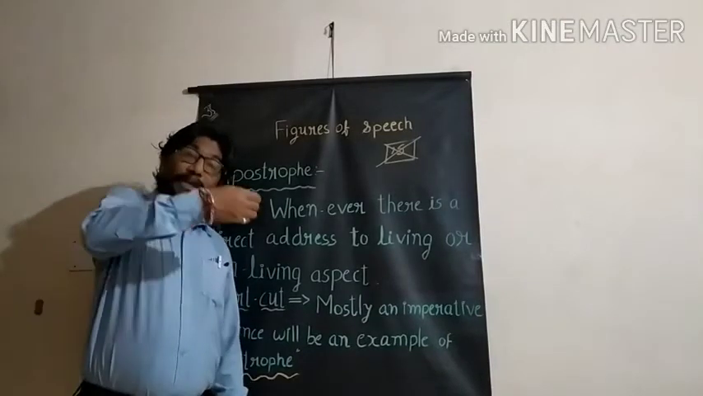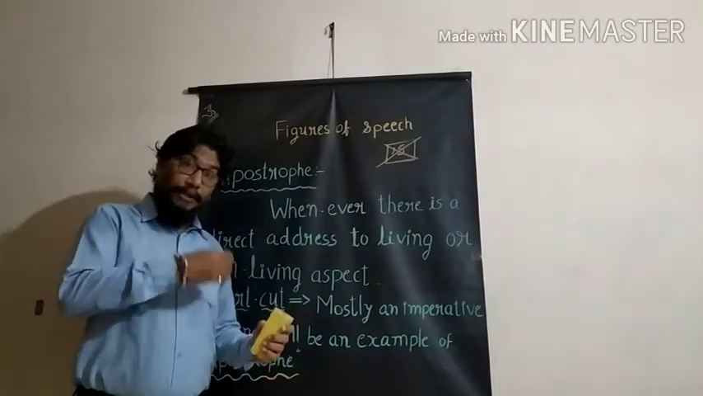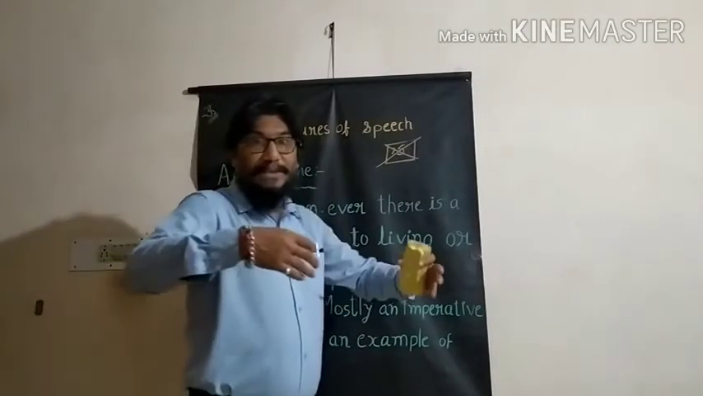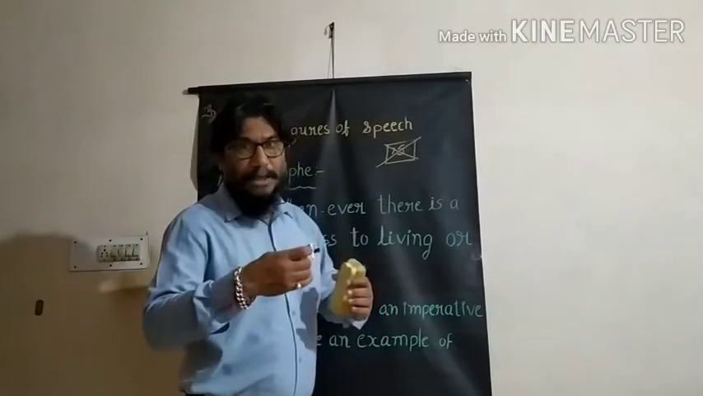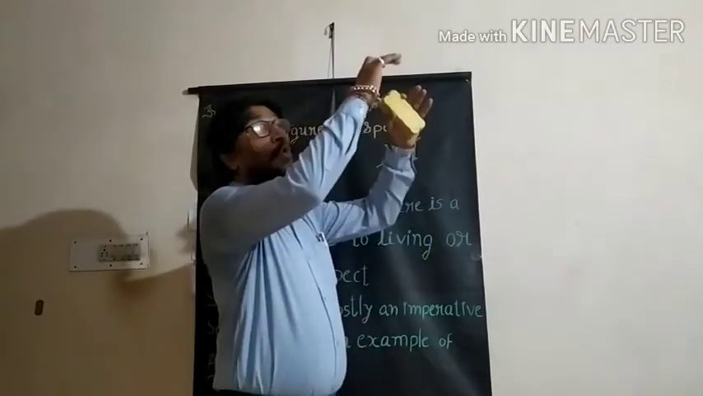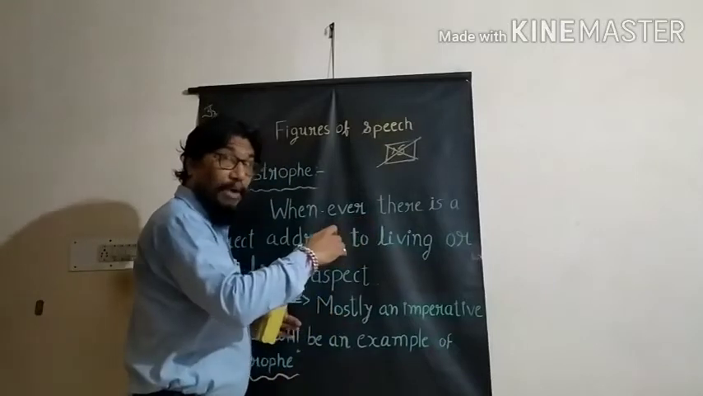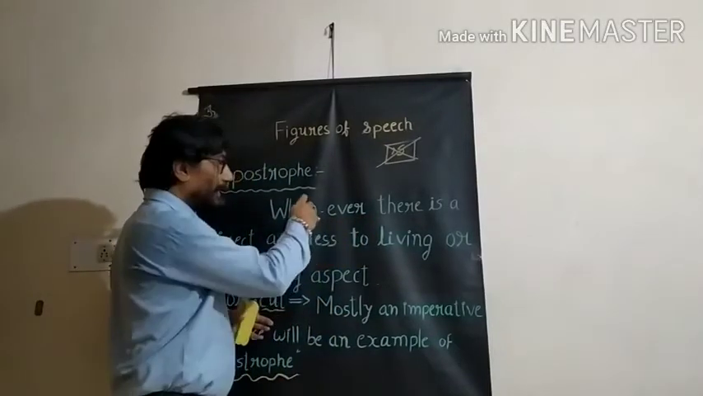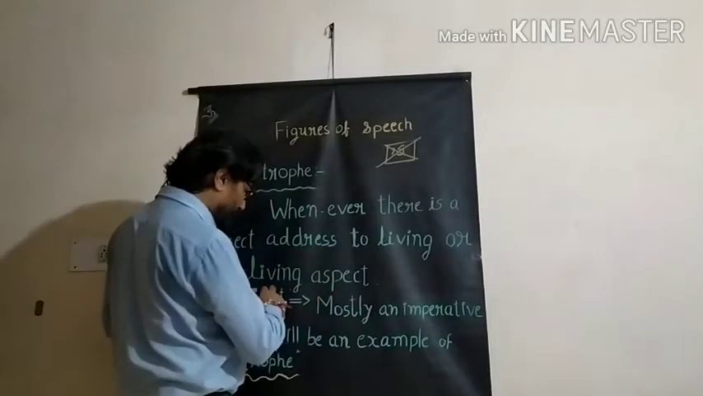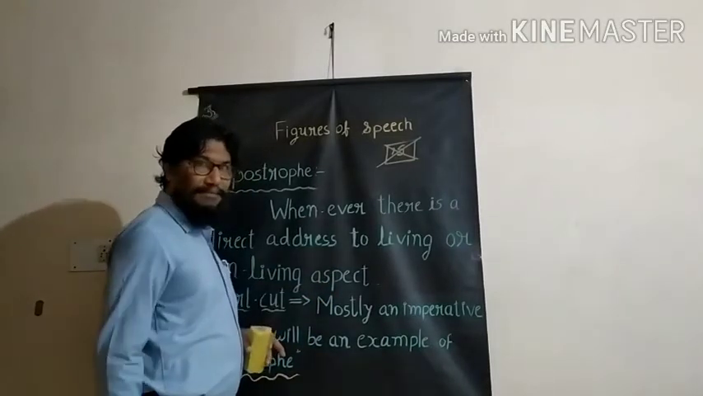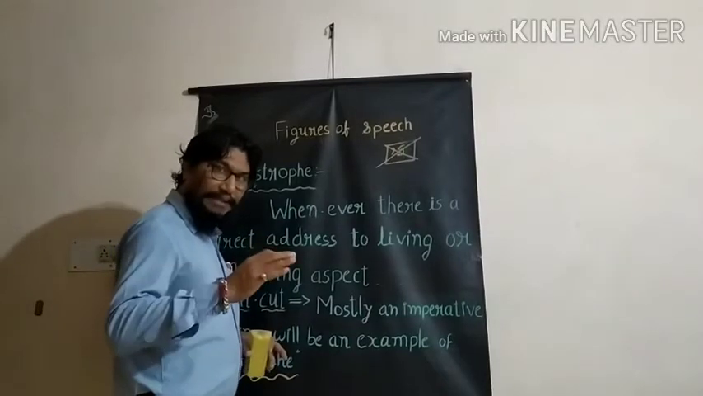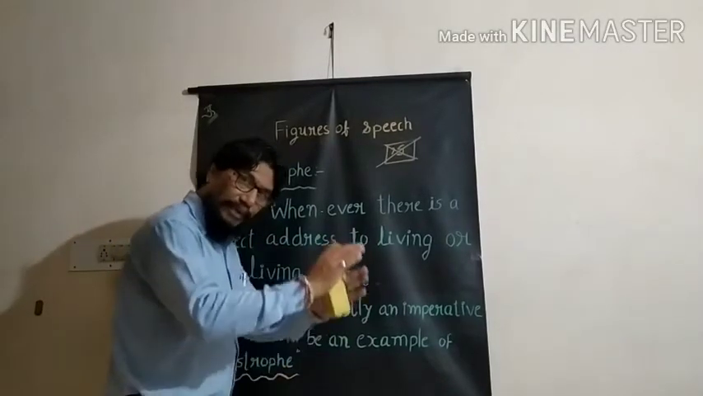O west wind. This direct address is to the west wind. O west wind, come here, come near and spread the fragrance of my love. O west wind. O west wind means what? That is direct address. Direct address to the west wind. What is west wind? That is a non-living aspect. Whenever there is direct address to living,